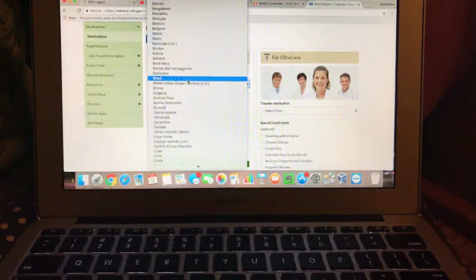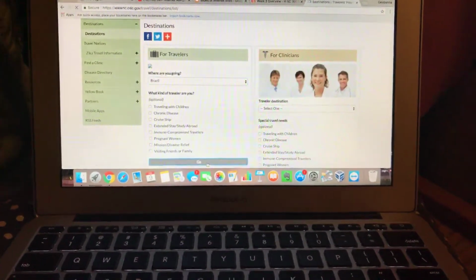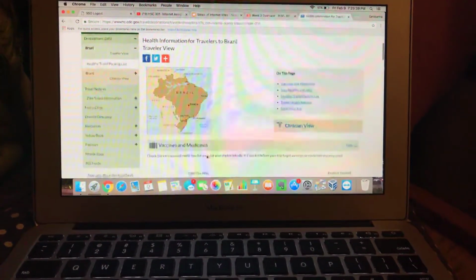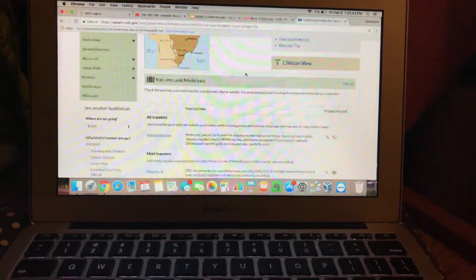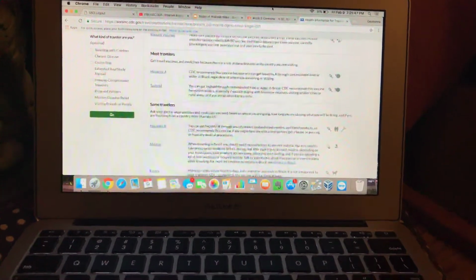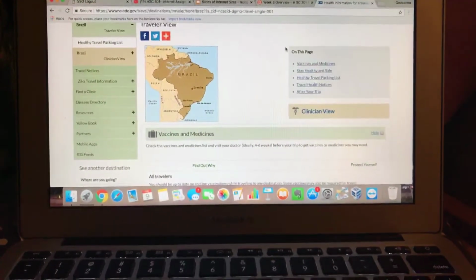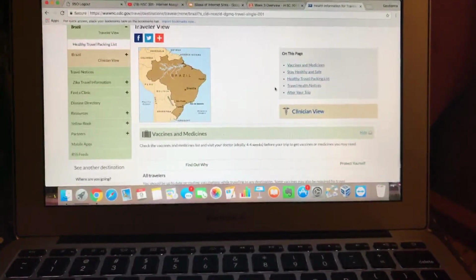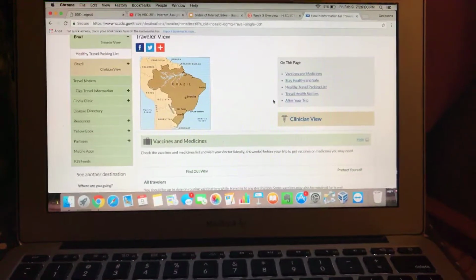You would click on Brazil, click on go, and the page it takes you to is a little overview of basically all the vaccines that you should get prior to going to this country. And also, very important, a lot of people don't know, you should visit your doctor 4 to 6 weeks prior to your trip to get vaccinated and also take medicines that you may need.